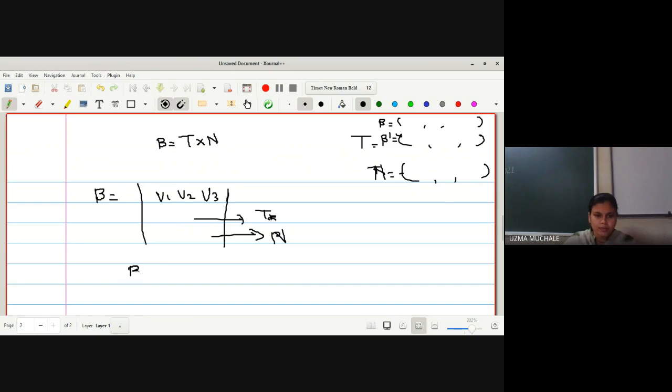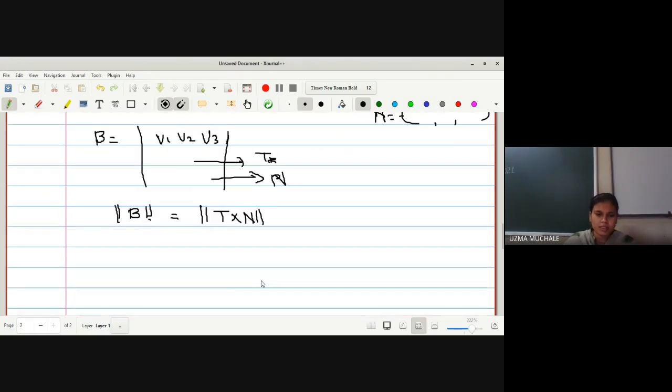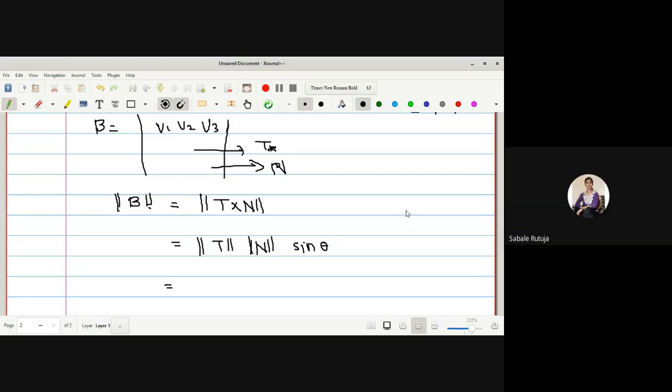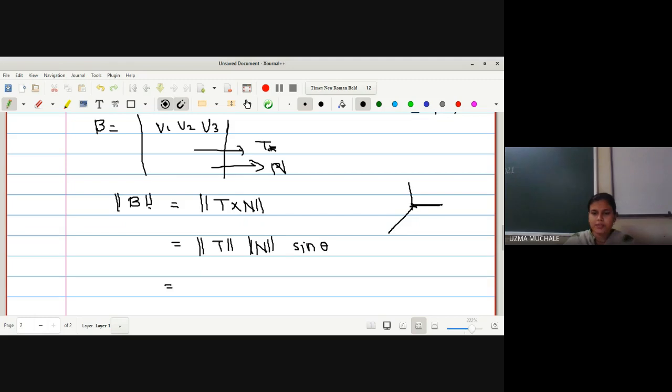Now if we want to find the norm of b, it is the norm of t cross n. Can anyone find what the answer is? It is norm of t into norm of n into sin theta. Now we know the angle between t and n is 90 degrees. T, N and B form a frame field. This is T, this is N, and this is the binormal vector. If they are forming a frame field, the angle between them is 90 degrees.